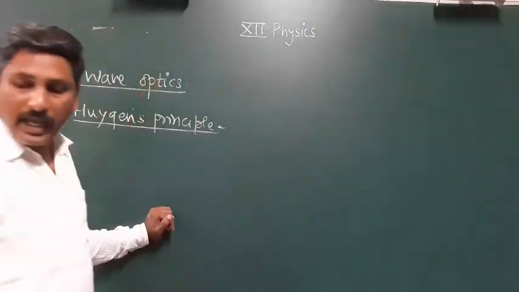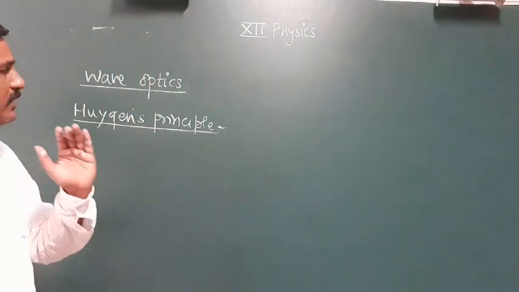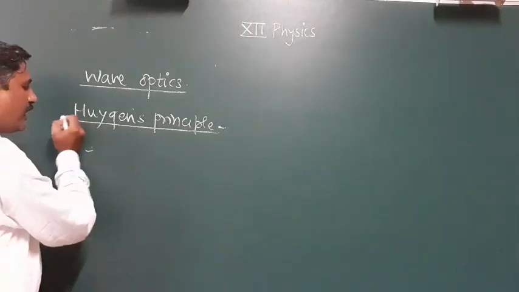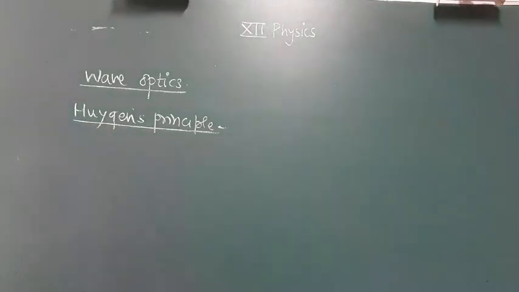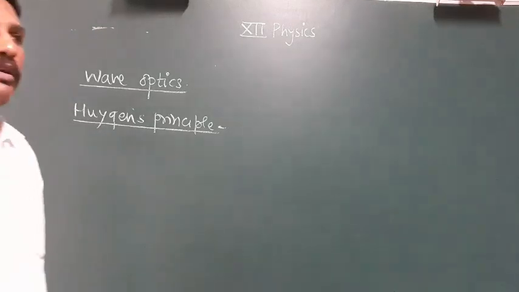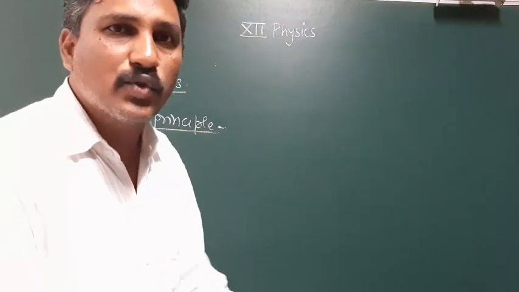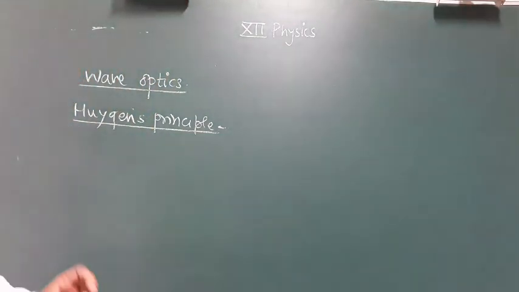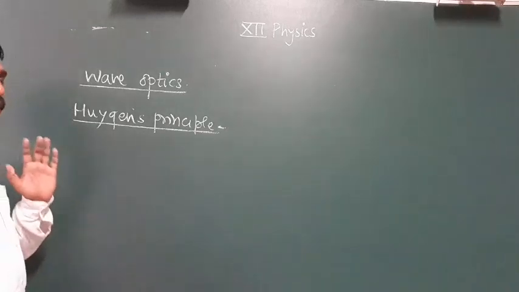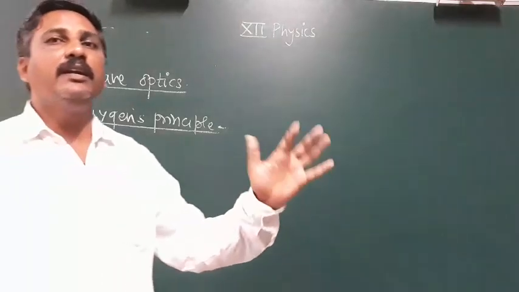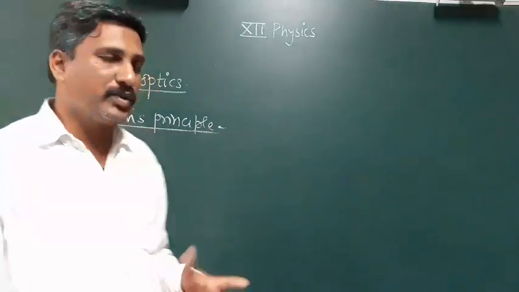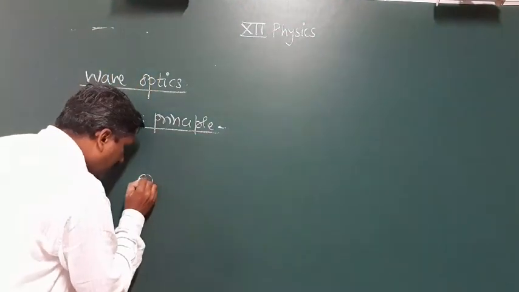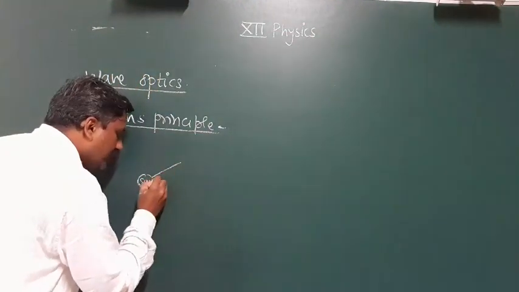Now see the second topic, Huygens principle. What is the Huygens principle? It is a very simple principle, and we have to remember it. Every point on a wavefront acts as a secondary source of light, and it emits secondary waves in all possible directions. For example, this is one source of light, the Sun.